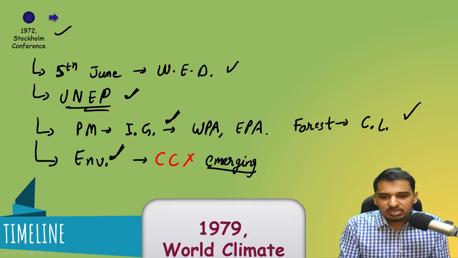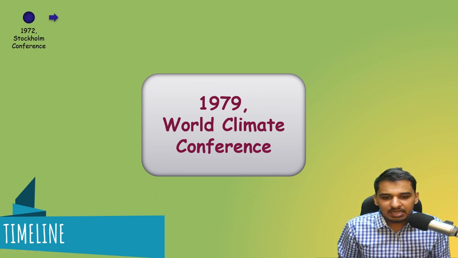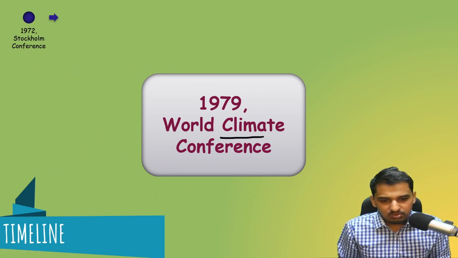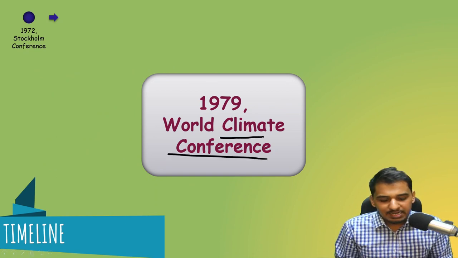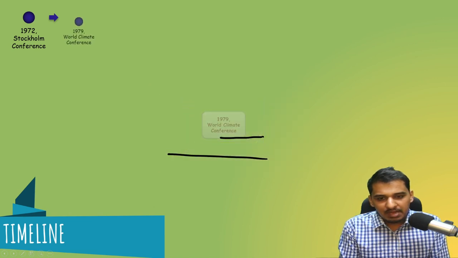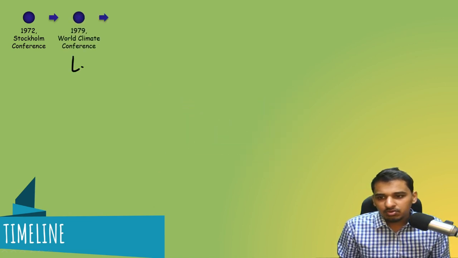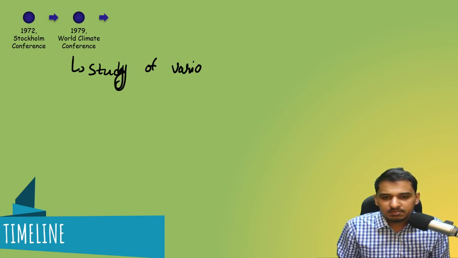So now let us move on to the next conference, that is the 1979 World Climate Conference. What happened was that it led to the study of various climate systems.